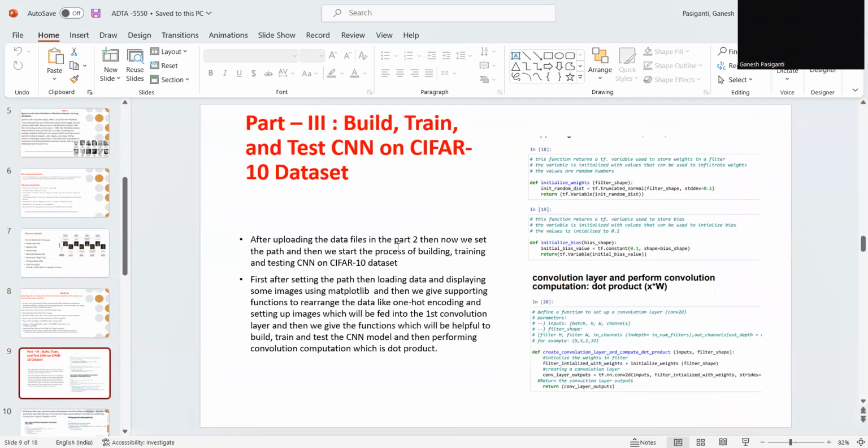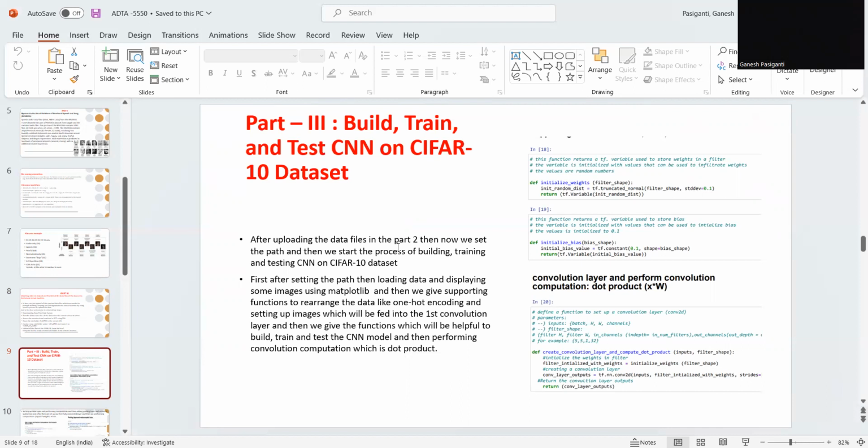Slide 9. So here we work on the CIFAR dataset where we have to build, train, and test a convolutional neural network on the CIFAR dataset that we have chosen. After uploading the files from part 2, now we are set to start this part. Now we set the path, then we start the process of building, training, and testing on the CIFAR dataset.